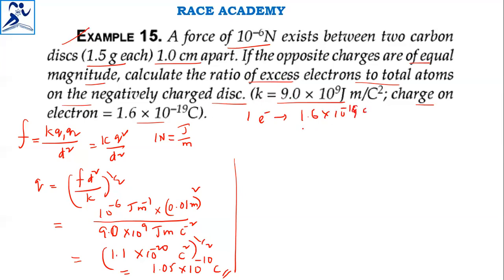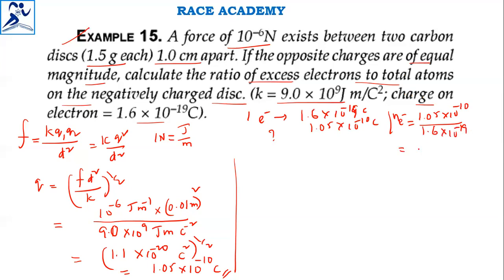We have how many coulombs present here? That is 1.05 × 10^-10 coulombs. So in this, how many electrons are there? We will find the number of electrons, that is equal to 1.05 × 10^-10 divided by 1.6 × 10^-19.